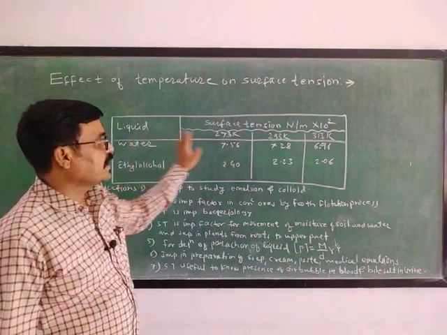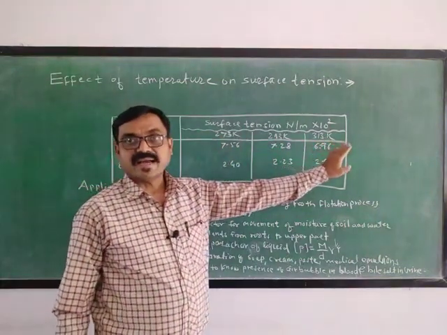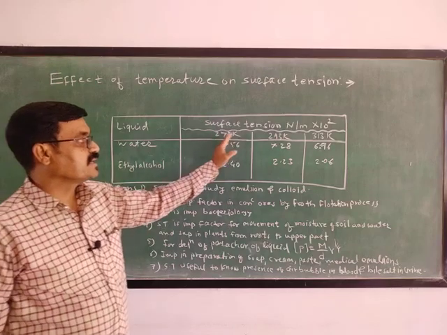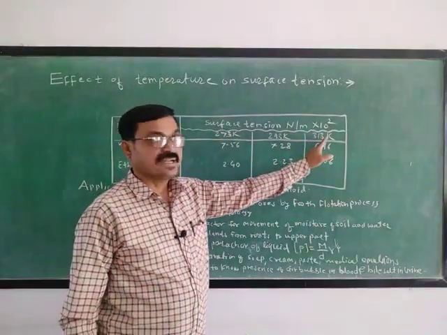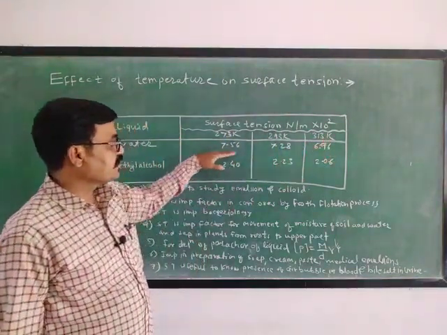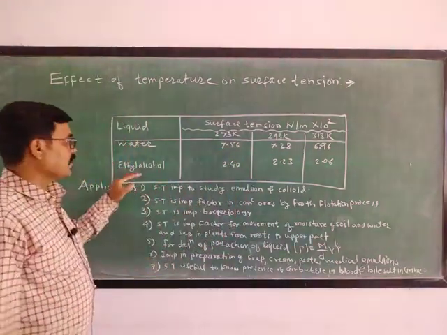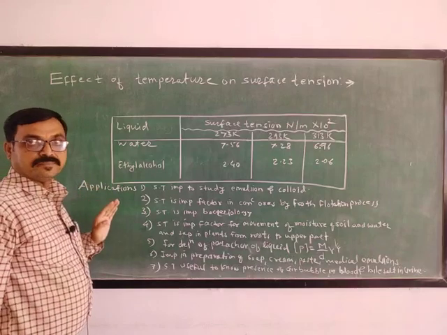This experimental data tells us that for water, as the temperature increases from 273 to 313 Kelvin, the surface tension goes on decreasing.